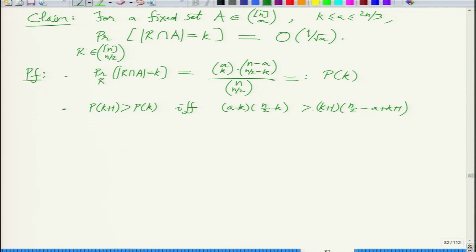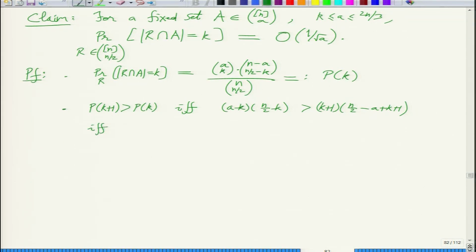So this a minus k and k plus 1 comes from a choose k and a choose k plus 1 comparison, and the remaining n by 2 things come from n minus a choose n by 2 minus k comparison for k and k plus 1. So you get these two fractions and you just have to compare them.